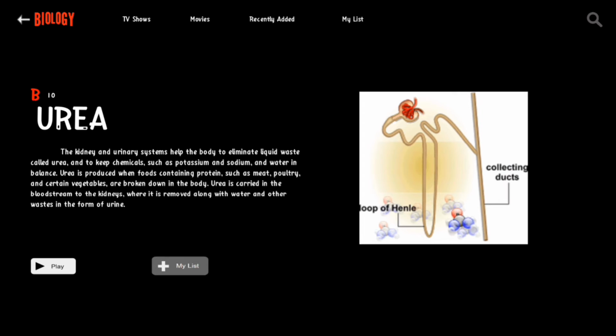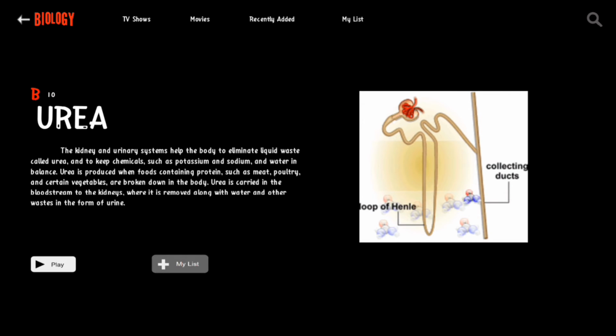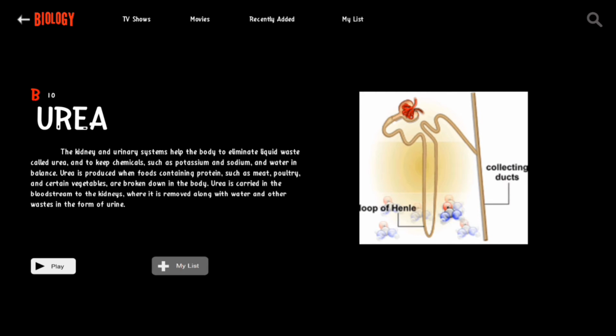the form of urine. Urea is a waste product formed in the liver that travels through your blood to the kidneys, which then filter it out of the blood. It is then carried out of your body through urine. A small amount of urea in your blood is normal because this process is ongoing.